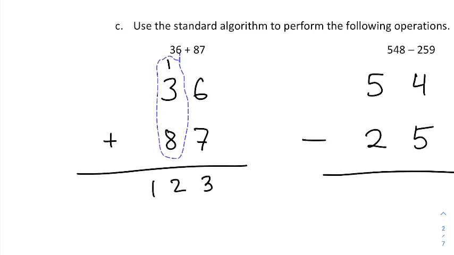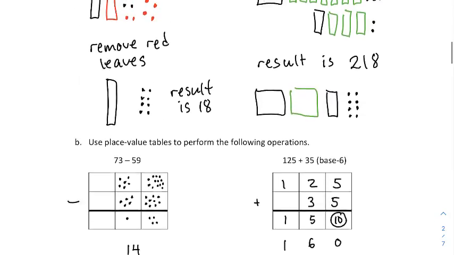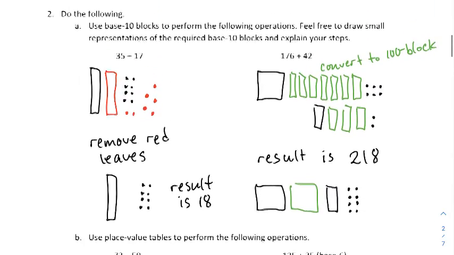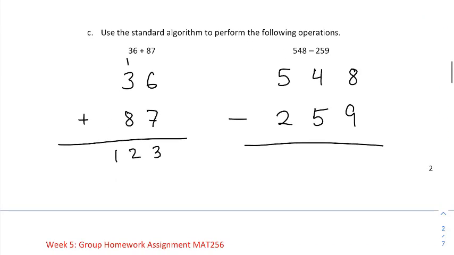Hence, math feels magical. You get this 12 with a 3 next to it, and somehow this now means 123. It's super valuable to a student, a learner early in the process, to use place value tables and/or these base 10 blocks, so they truly have a sense for the quantities that they're adding when they do a more efficient algorithm such as what you're seeing here.